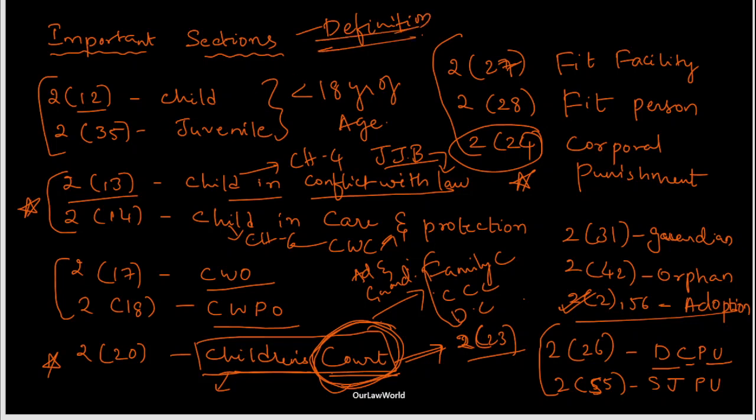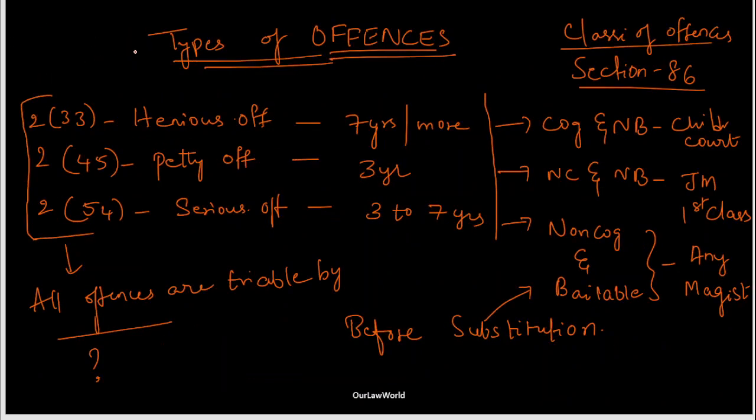So going into the next topic. Here you will understand what are the offenses which are being said in this particular act. There are mainly three kinds of offenses which are distinguished and defined under the definitions part. Remember this in an easy way. How to remember this in an easy way? Go according to the numerical value in ascending order: 33, 45 and 54. Likewise, in alphabetical order: H, P, S.